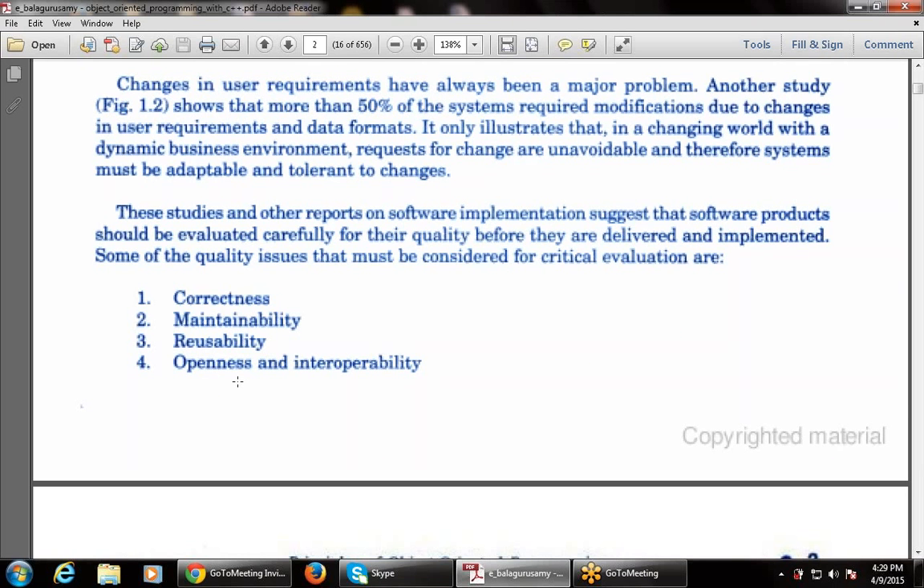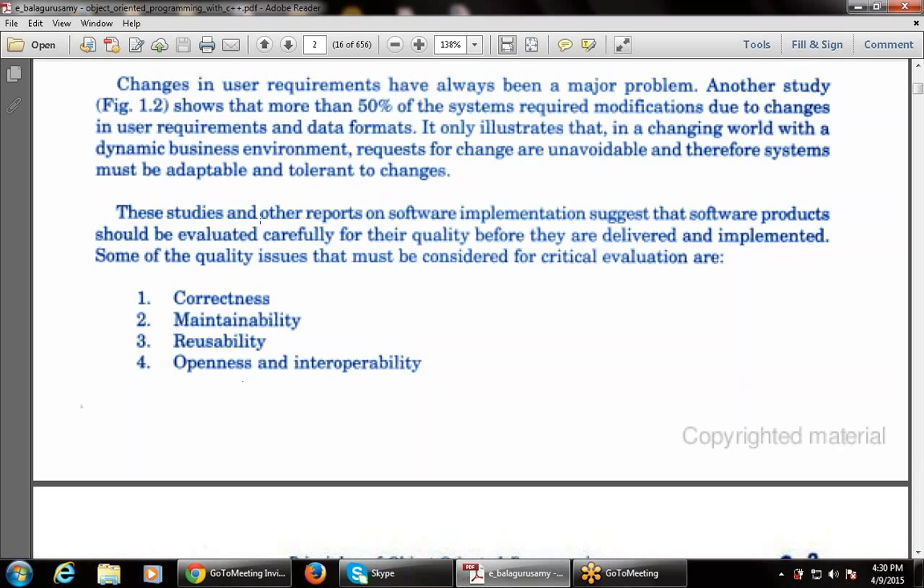First is correctness, then maintainability, then reusability. Building the product is not enough, it must also be correct. Correctness is one of the major parts of the critical evaluation. Then maintainability, that is how to maintain the product. Then reusability, that is how to reuse them. That is the next concept.